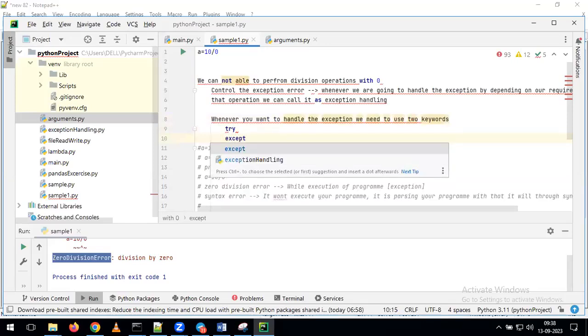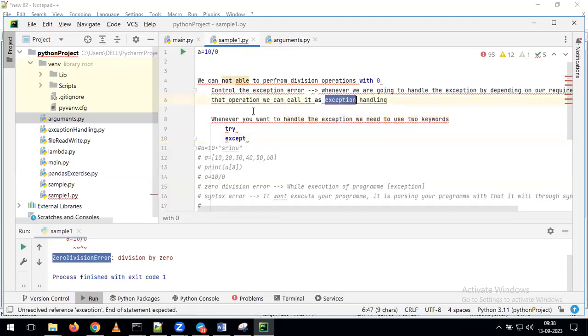Whenever you want to do exception handling, we need to use these two keywords. One we call try, and the second keyword we call except. By using these two keywords, we can perform the exception handling. What is the meaning of exception handling? I want to control the exceptions in my own way, that we call exception handling.